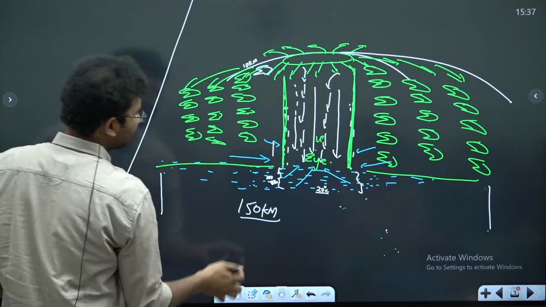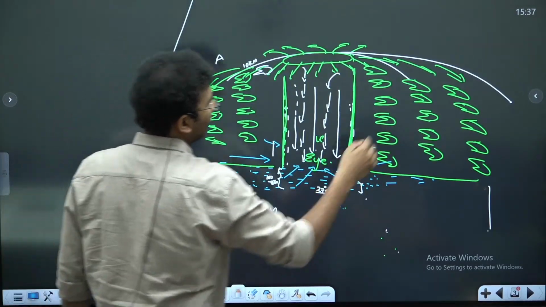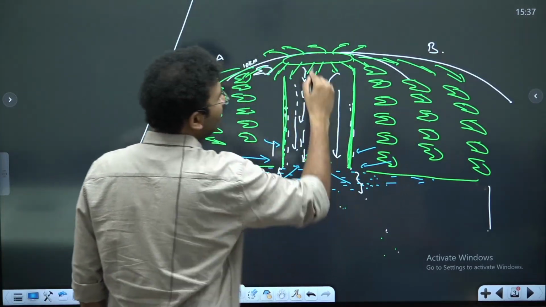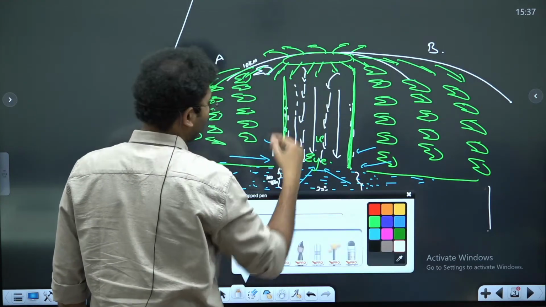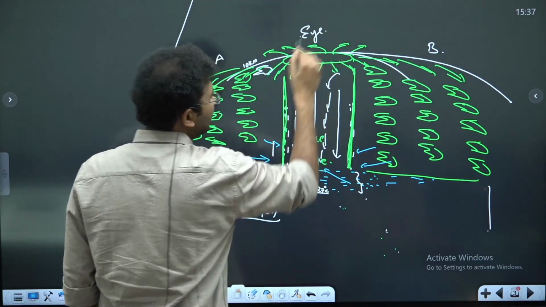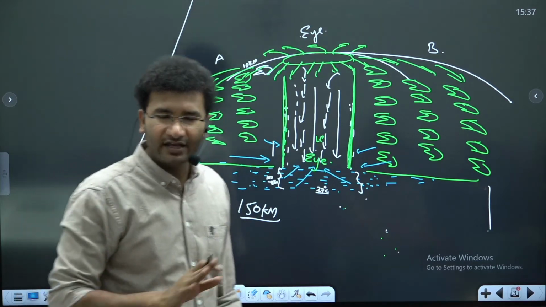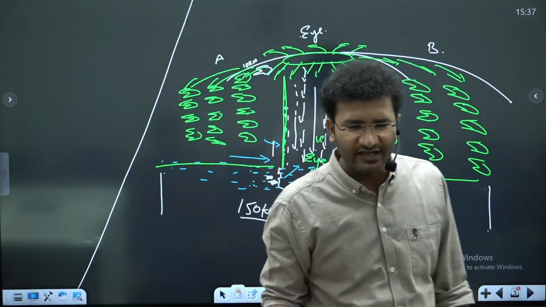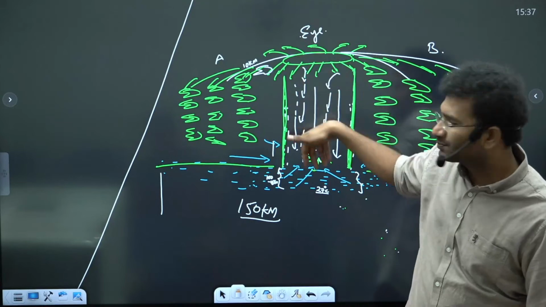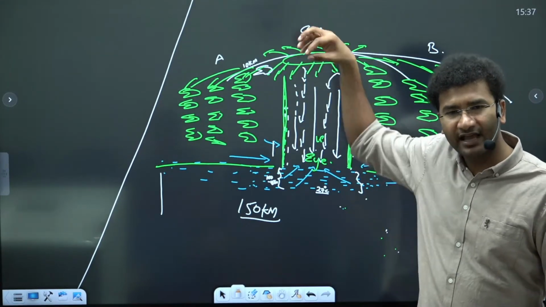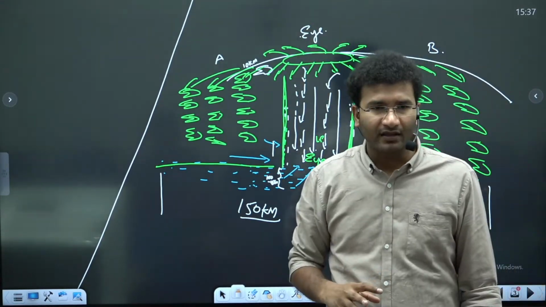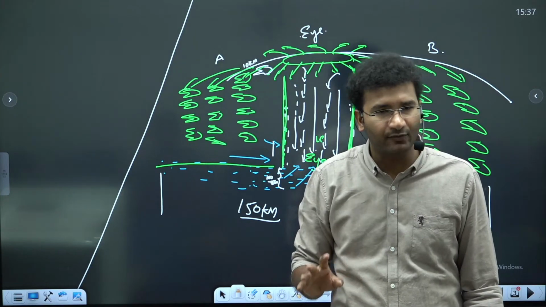Let us consider this as the A wing of a cyclone, this as the B wing of a cyclone. In between you have the eye of a cyclone. In the eye of a cyclone, you will not find any kind of clouds. It is a clear sky because it has subsiding air, and this subsiding air, as it comes down, warms up. That's why it is called subsiding warm air.